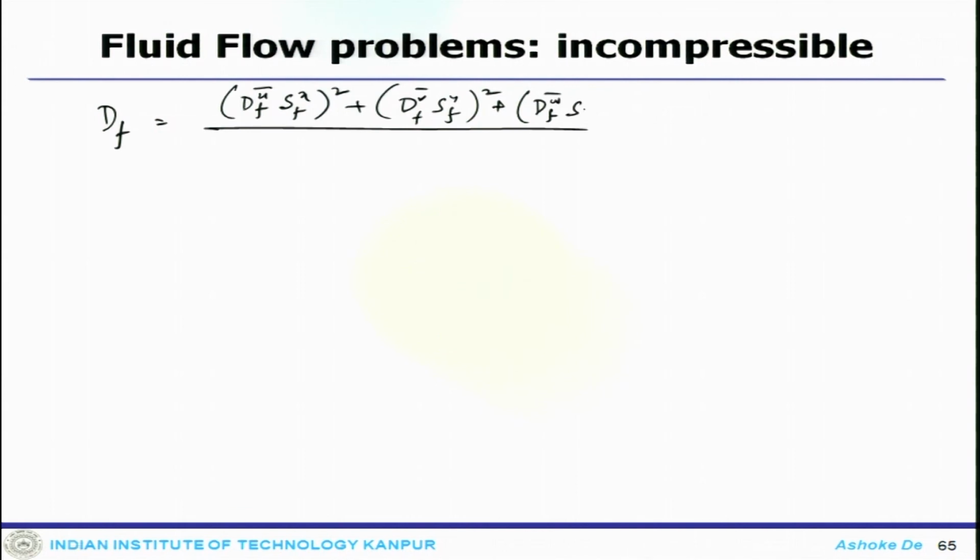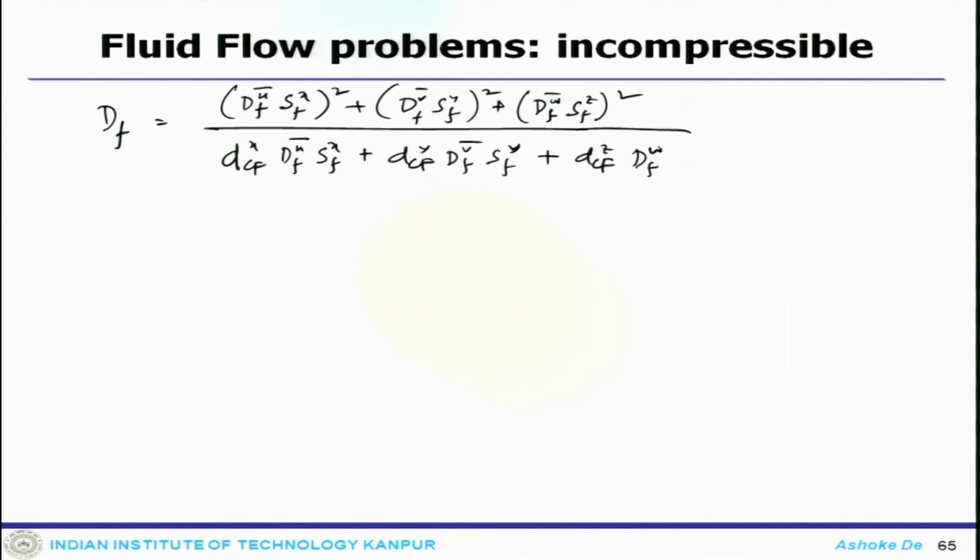dF w SF z square by dCf x dF u SFX plus DCFY DFV SFY plus DCFZ DFW SFZ. So, one can be done.